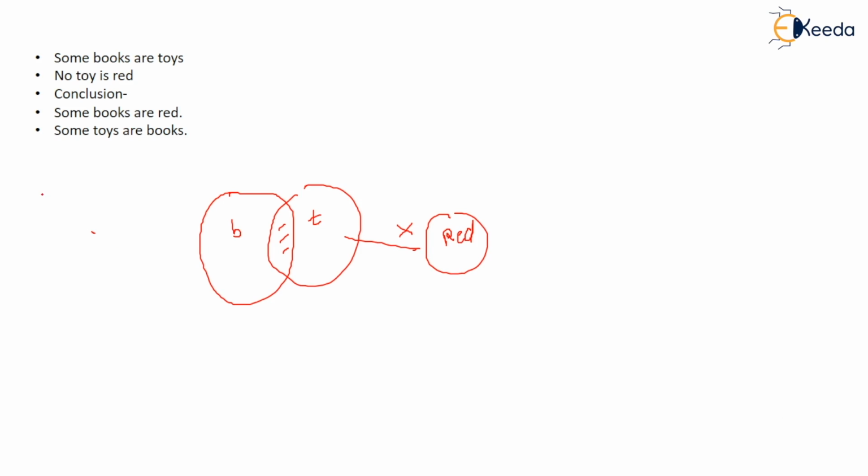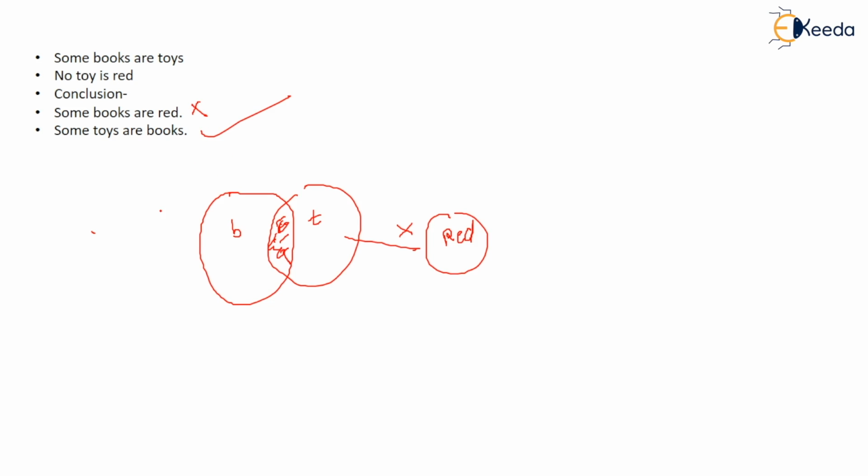Now we will see the conditions. Some books are red. So here are some books, right? And it is intersecting with toys. That means toys can never be red, right? So these books will also not be red. This is false. Some toys are books. So some toys are books, right? The statement is correct. You can see that some toys are there which are books. So statement two is true, statement one is false.